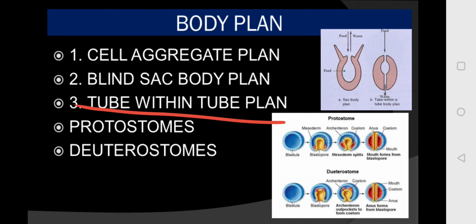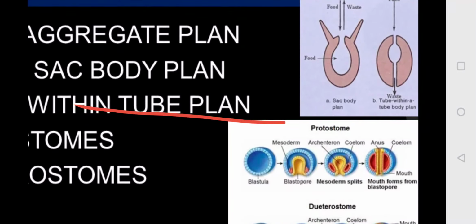Now observe this figure. This one is the blind sac body plan and this one is the tube within tube plan. Here you will find two openings, one for ingestion and another for egestion.